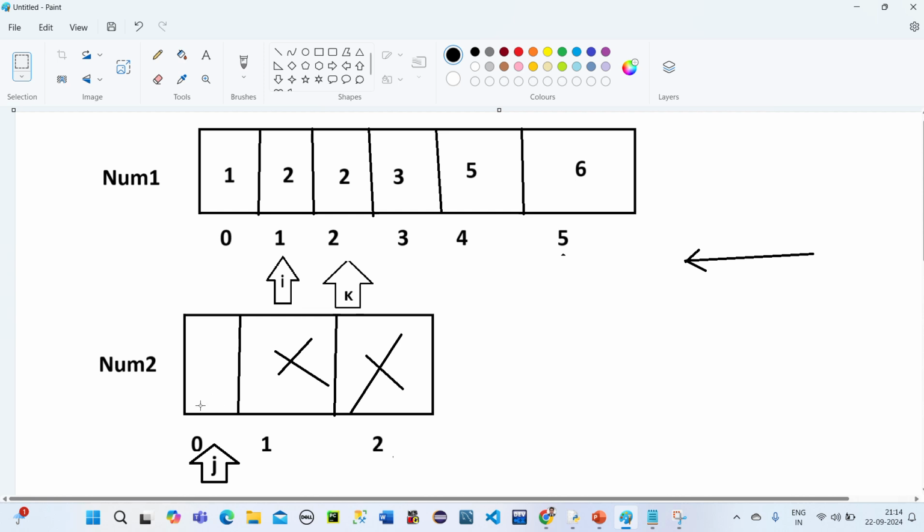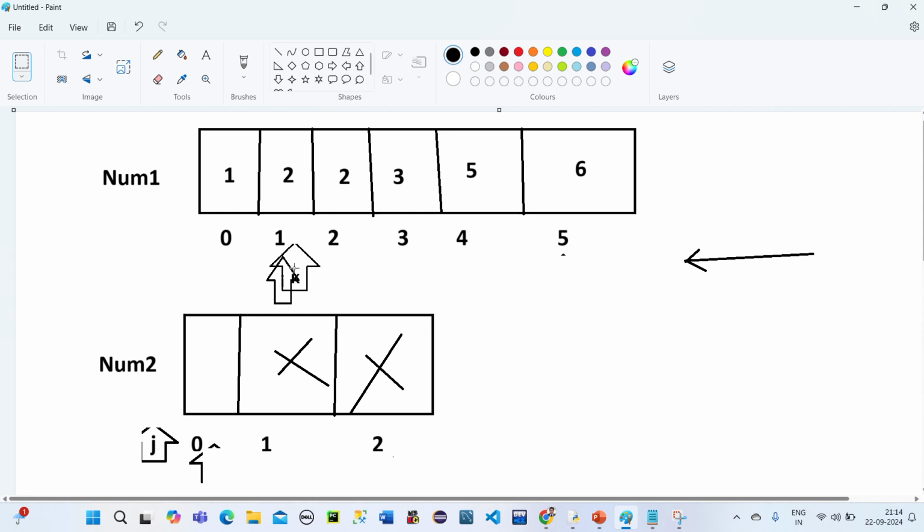Now again, what do we have to do? We have to subtract. So what is the meaning of this? This j will be going to this part, so we don't have anything in the case of -1. Here again, i stays at the same position, and this time k will be coming to this.